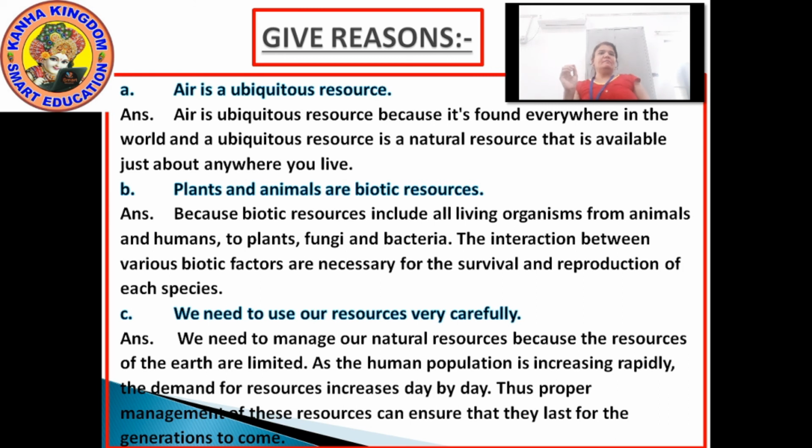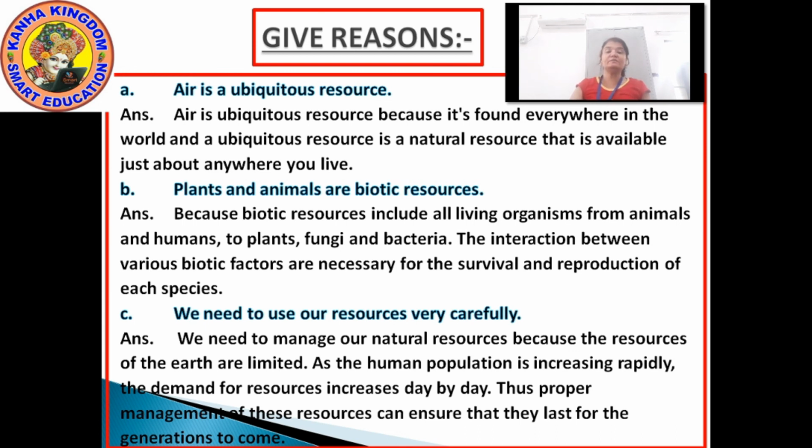Answer. Air is a ubiquitous resource because it's found everywhere in the world, and a ubiquitous resource is a natural resource that is available just about anywhere you live. I repeat again. Give reason number 1: air is a ubiquitous resource.